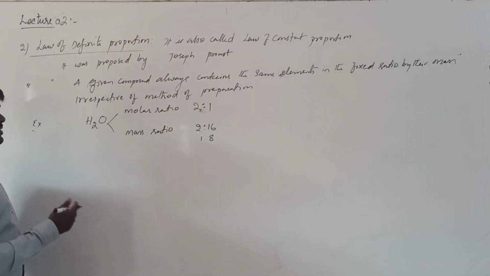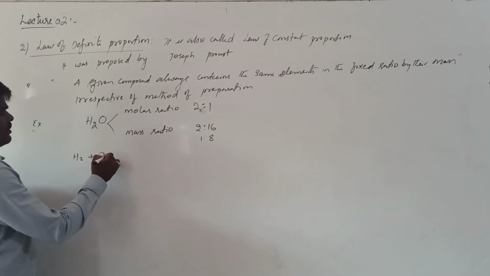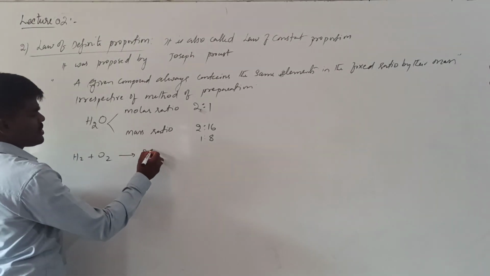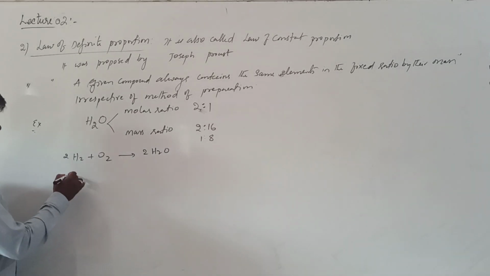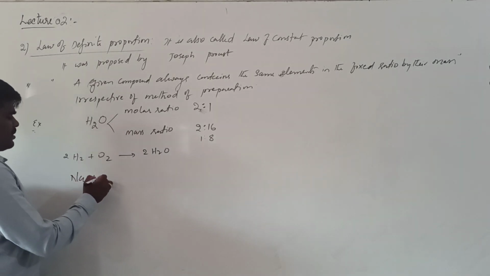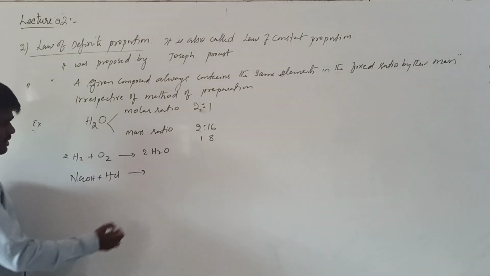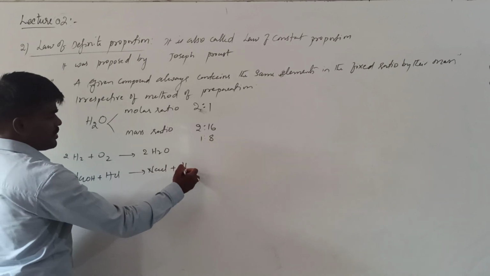For example, let us see what are the different ways in which water can be produced. The first, we can produce water by the reaction between hydrogen and oxygen. Another method, in acid-base reactions also we will get water. It will use NaOH plus HCl.